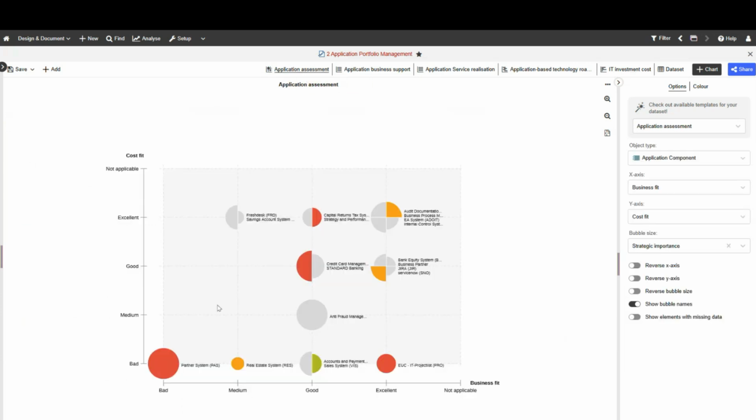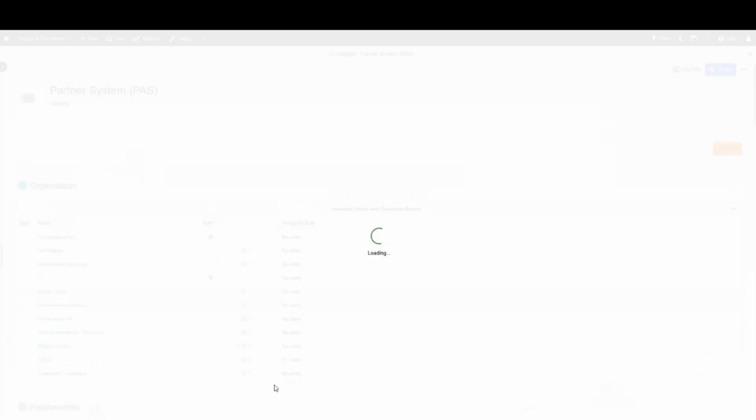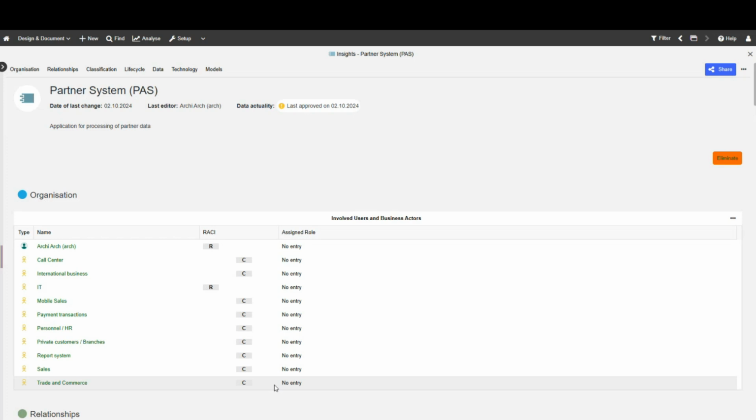Maybe if we go back here and we check out this one here, the one that's a little bit bad, we can focus on it a bit more by going into the insights of this application. Now, the insights of the application will plot out to me a lot of important information regarding this particular asset. Now, here I'm looking at an application called Partner System. I can see when it was last updated.